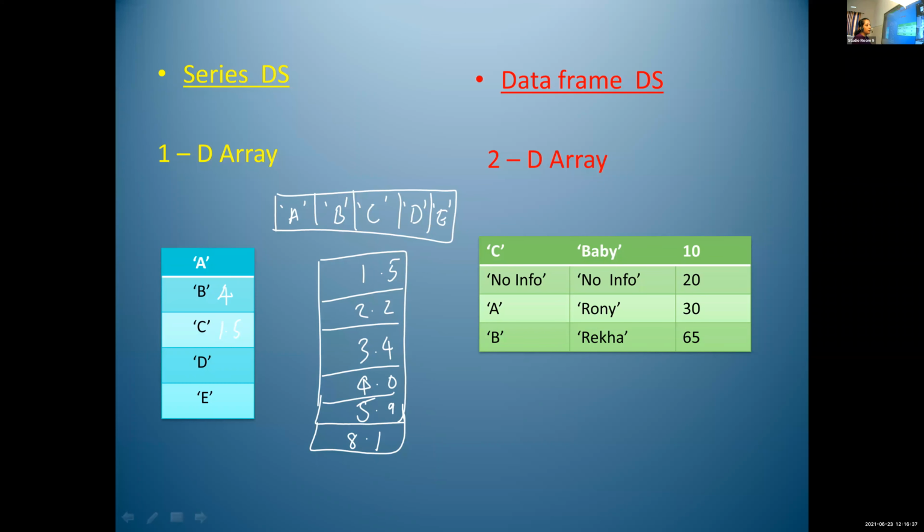What is the size? 1, 2, 3, 4, 5, 6. Correct. Concept of size is clear for you, Evelyn? Is it clear? Okay. So this is a series data structure with float data type values. So we can include only float values here. Then another one.